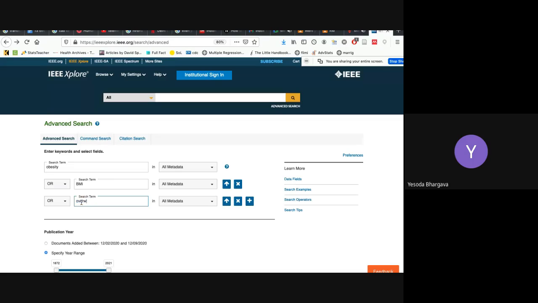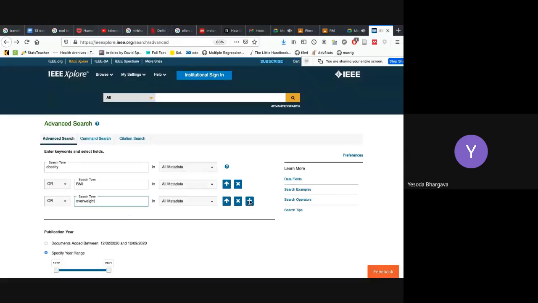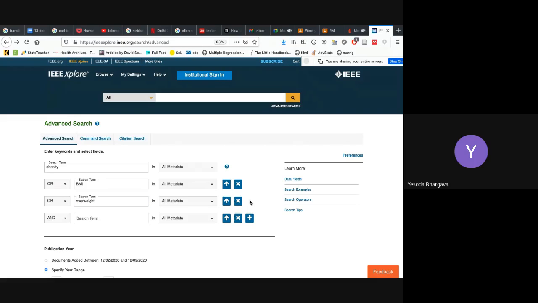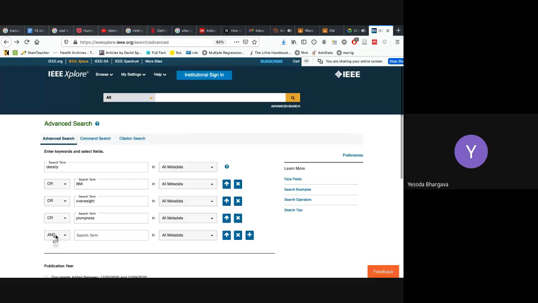Overweight, maybe. What other words do you think? Plump, BMI. BMI is written correctly? Yeah. Plumpness, yeah. And think.